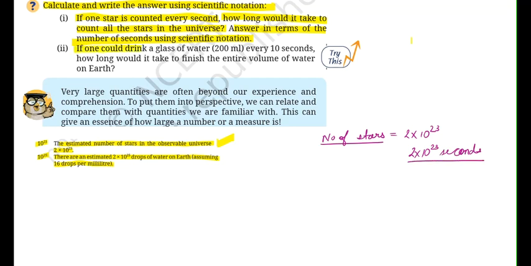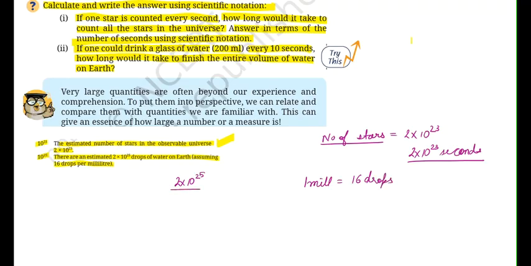Now if one could drink a glass of water which is 200 ml every 10 seconds, how long would it take to finish the entire volume of the water on earth? So in that case, we need to know how much water is available on the earth. It is given that there is approximately 2 into 10 to the power of 25 drops of water on earth. And we have to assume that 16 drops are there per millimeter. So in 1 millimeter, you have 16 drops.